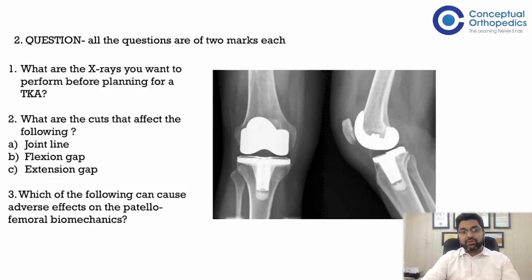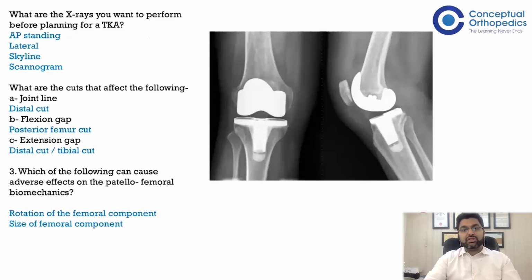And the third question could be which of the following cuts or steps in the surgery affect the patellofemoral biomechanics. So the first question is simple. If we have to proceed for TKR, we should get the whole series of X-rays, which may include AP standing, lateral, skyline, and a scanogram. In some patients, we may also need a Rosenberg view.